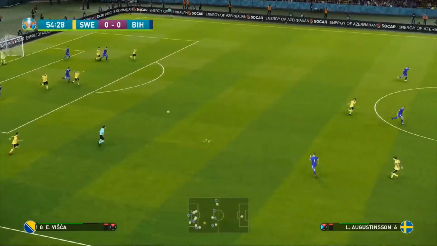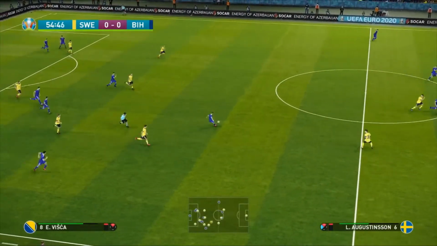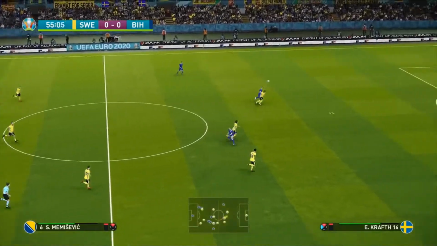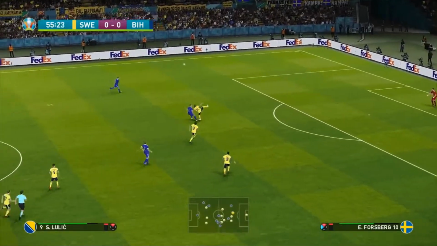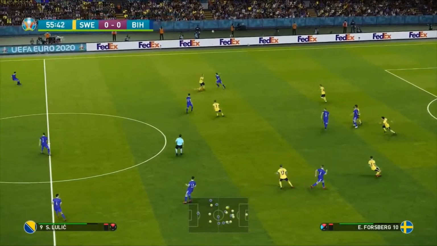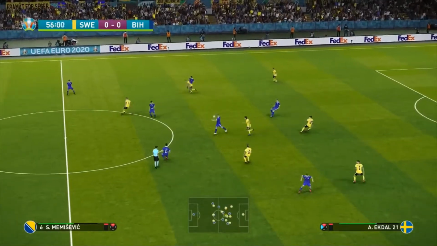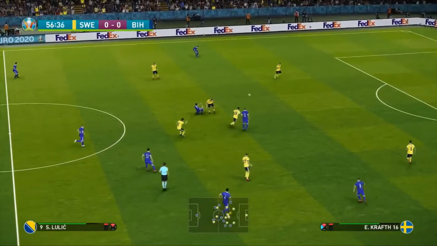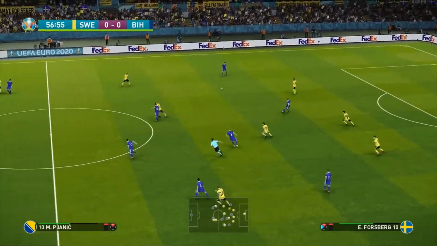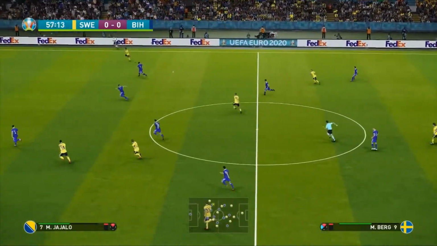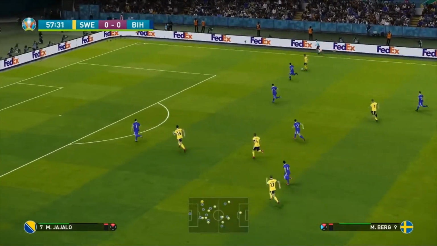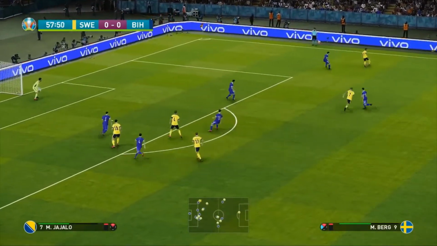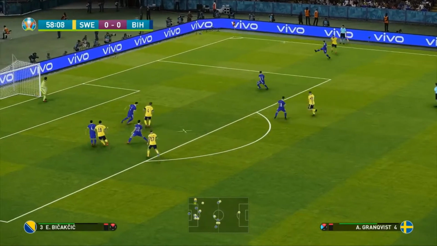Here's Visca. Lost it to Edin Dzeko, who does get his head onto it. Lovely bobbling ball there. Maybe Memisevic could have got to it. With some good defending at the back. Now, it's back into the feet of Memisevic. Trying to loft a ball to the left-hand side to Lunch, but they just can't. And now the Swedes can counter-attack here. Marcus Berg, what can he do on the right-hand side here? Great ball. Tries to get to Granqvist.